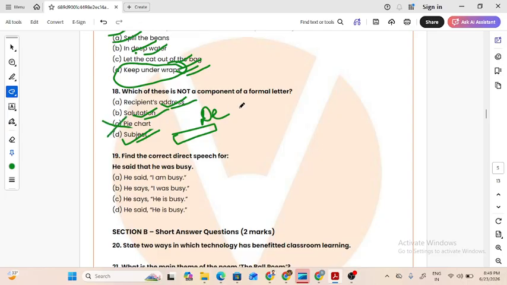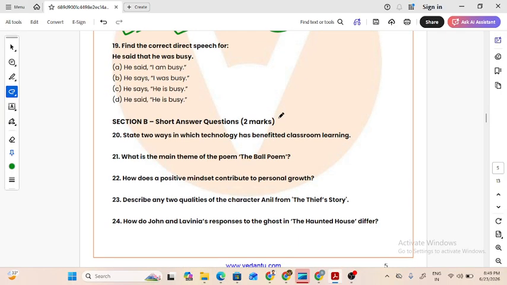Pie chart. Why would a pie chart? You know what is a pie chart? Pie chart is a graph of expressing like 20%, 10%. This is a pie chart. Why would a pie chart be there in the letter? So pie chart is the right answer because it's not a component of a formal letter. Read the question very properly.